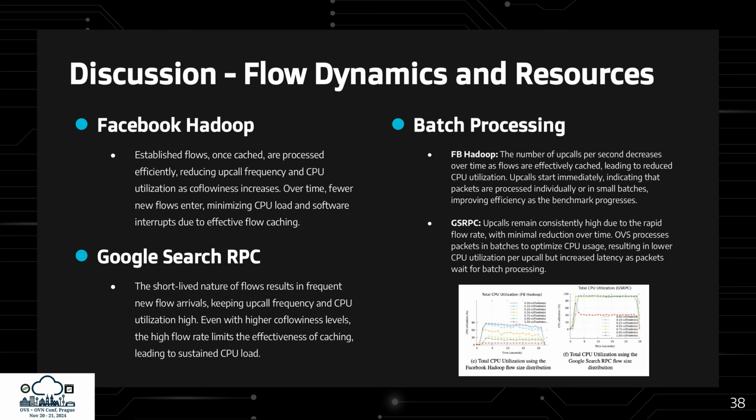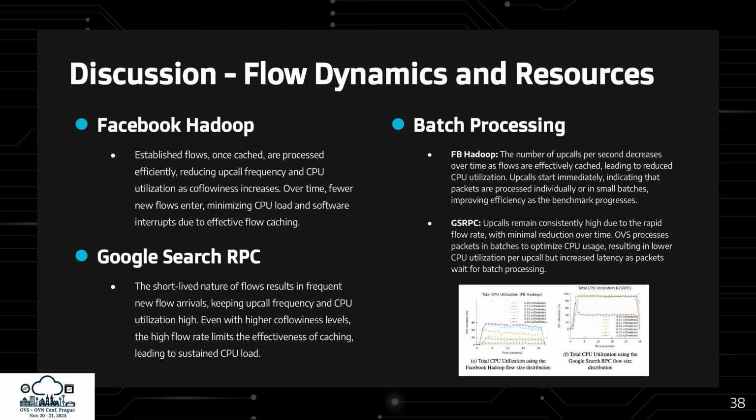In the Facebook trace, caching reduces upcall frequency during runtime and CPU utilization as co-flowiness increases. Over time, fewer new flows enter, minimizing CPU load and software interrupts. In the Google trace, short-lived flows keep upcall frequency and CPU usage high. Even with higher co-flowiness, rapid new flow arrivals limit caching efficiency, sustaining CPU load.